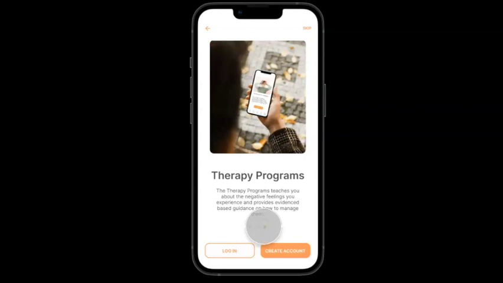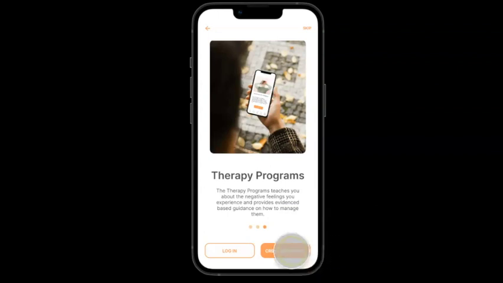The next feature is the therapy programs that are offered within My Balance. These help to educate our users regarding certain emotions and feelings that they may be experiencing, depression, anxiety, as well as difficulty sleeping. It'll also teach our users certain habits to practice, like mindfulness, gratitude, and other coping skills that can help them to deal with whatever emotional symptoms they're experiencing at this time.